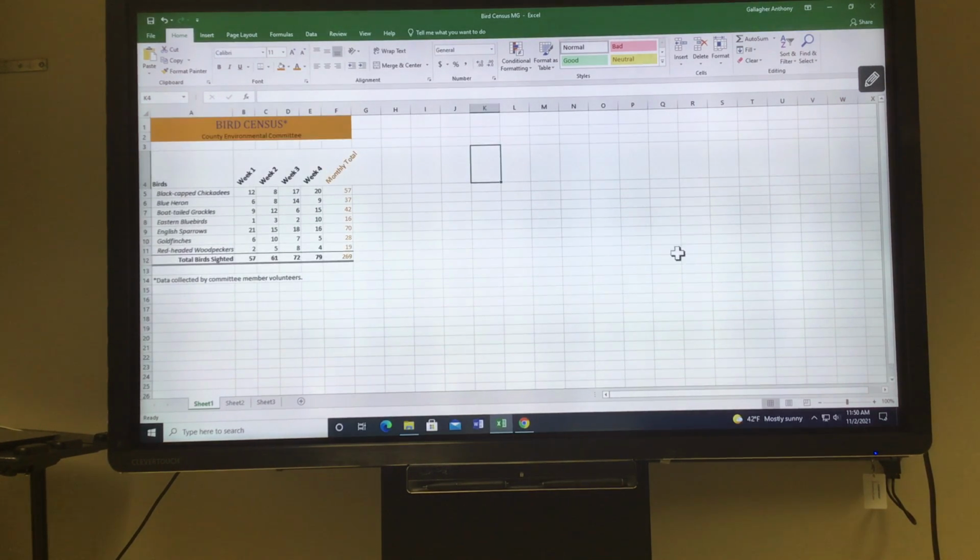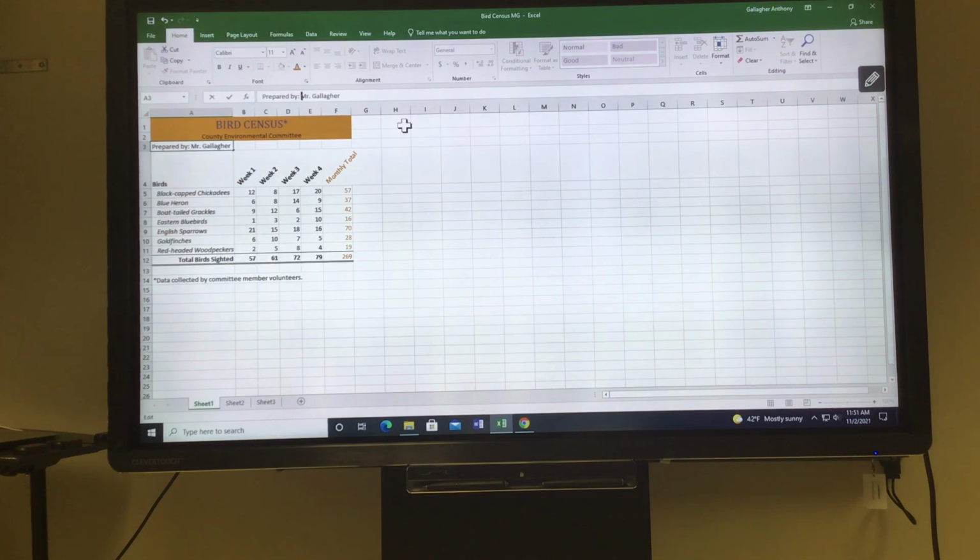Alright, and then the last thing is to type your name into cell A3. Do you want us to type prepared by or no? Type your name into cell A3. Then you want us to put prepared? Yep, put prepared by in front of it. And then your name.